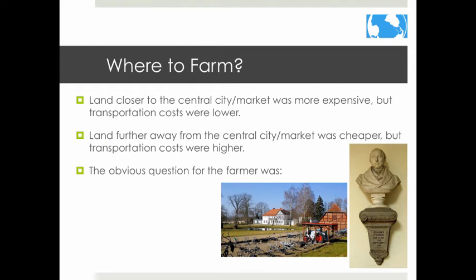The model is based on deciding where to grow a crop and what type of crop should be grown. A lot of this is based on the cost of land and transportation. Land closer to the city market was more expensive, but transportation costs were lower. And land further away from the central market was cheaper, but transportation costs were higher. And so he tried to make a model that helped farmers make the decision about where the best place to grow their crops would be.